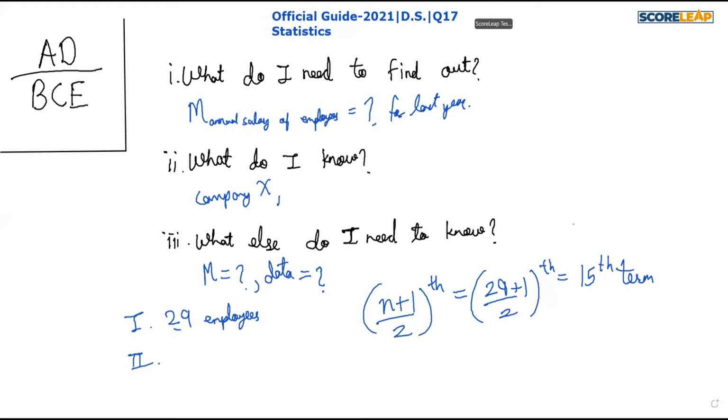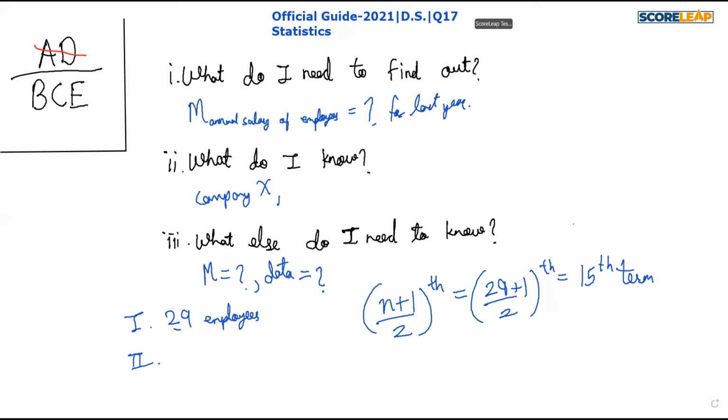So what can we conclude? That this statement is not sufficient to answer our question. Why is it not sufficient? We know that the 15th annual salary will be the median, but we don't know the data. What is the annual salary of the 15th employee when arranged in ascending order? That we don't know. Okay. So whenever statement 1 is not sufficient, we cross out A and D.